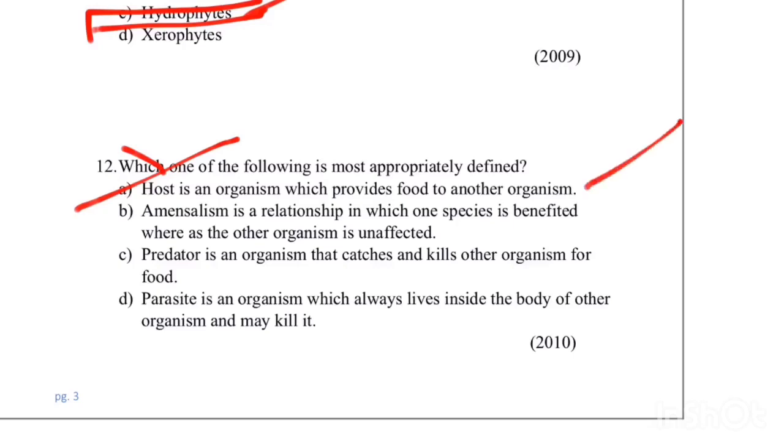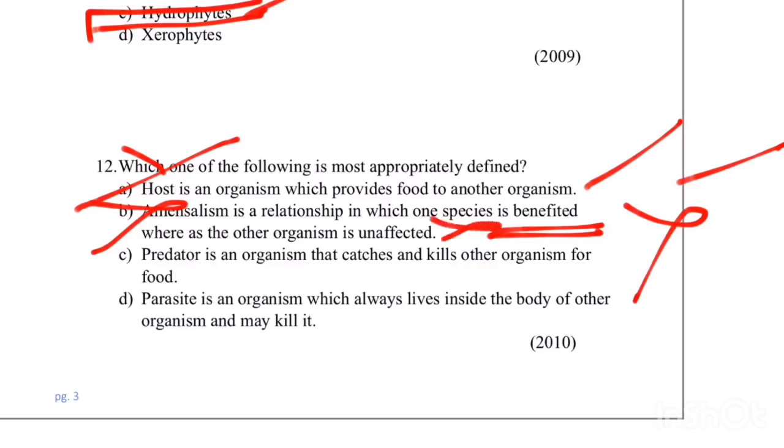Amensalism, this one is also wrong. Amensalism is a type of interaction where one organism is definitely harmed, other is unaffected. It is not benefited; one organism is harmed, other is unaffected. So it is not the correct answer. Predator is an organism that catches and kills other organism for food, and this one is the correct answer. Let's go with the last one. Parasite is an organism which always lives inside. No, the word always is wrong. It may live inside or outside. There are 2 types of parasitism: ectoparasites and endoparasites. So the correct answer is C.